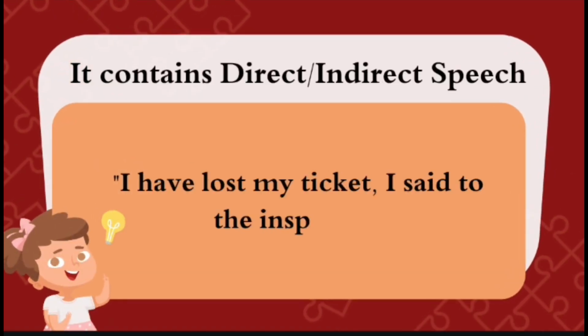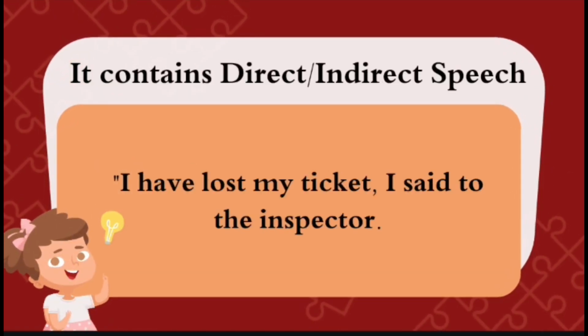Okay, jump to the next one. It contains direct and indirect speech. In a personal recount, we use direct and indirect speech, such as I have lost my ticket, I said to the inspector.